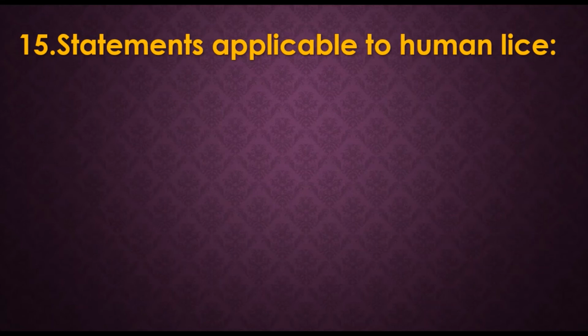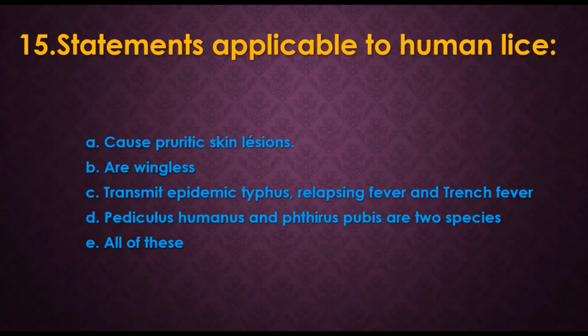15th, statements applicable to human lice. The statements are A. They cause pruritic skin lesions, B. They are wingless, C. They transmit epidemic typhus, relapsing fever and trench fever, D. Pediculus humanus and Pthirus pubis are the two species of human lice. The answer is all of these.